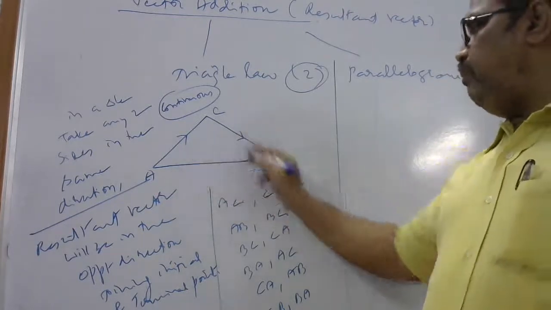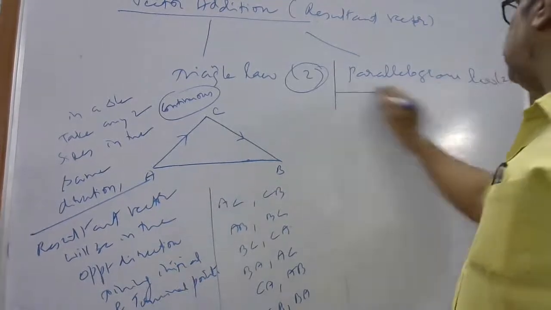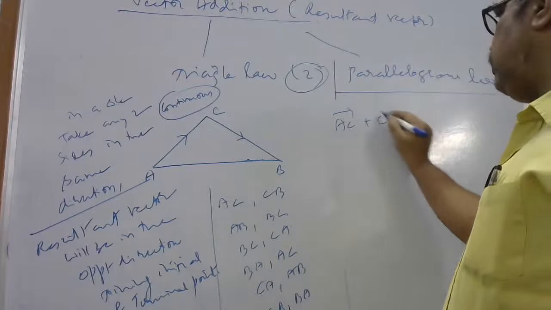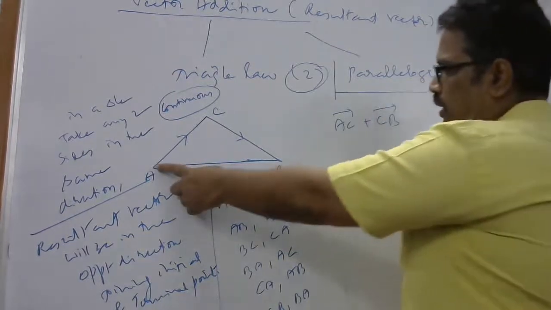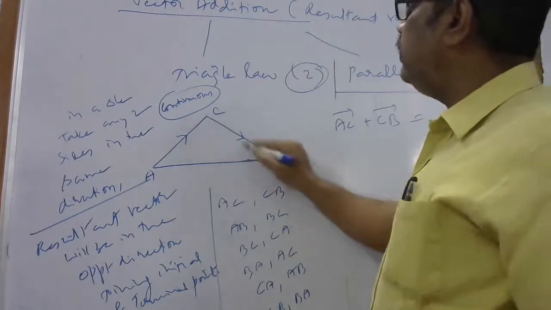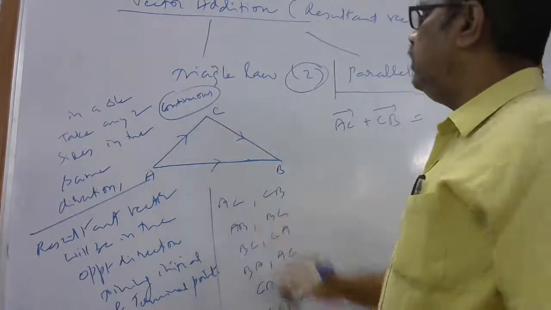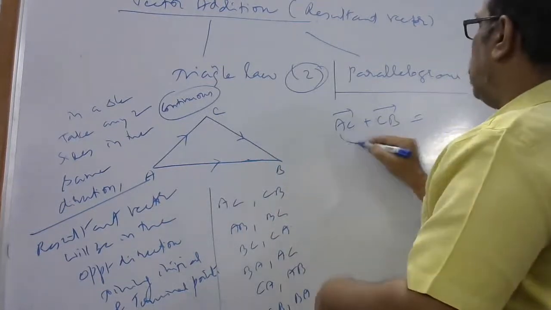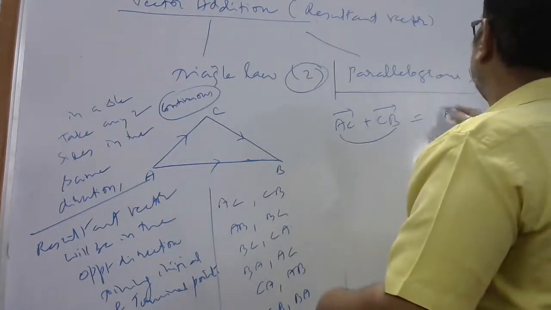See, AC plus CB I am taking. What is the initial point? A. Both are in the same direction, so what is the resultant vector? Opposite direction. These two go this way and this goes the opposite way. So joining the end points, we get the AB vector. That is clear?